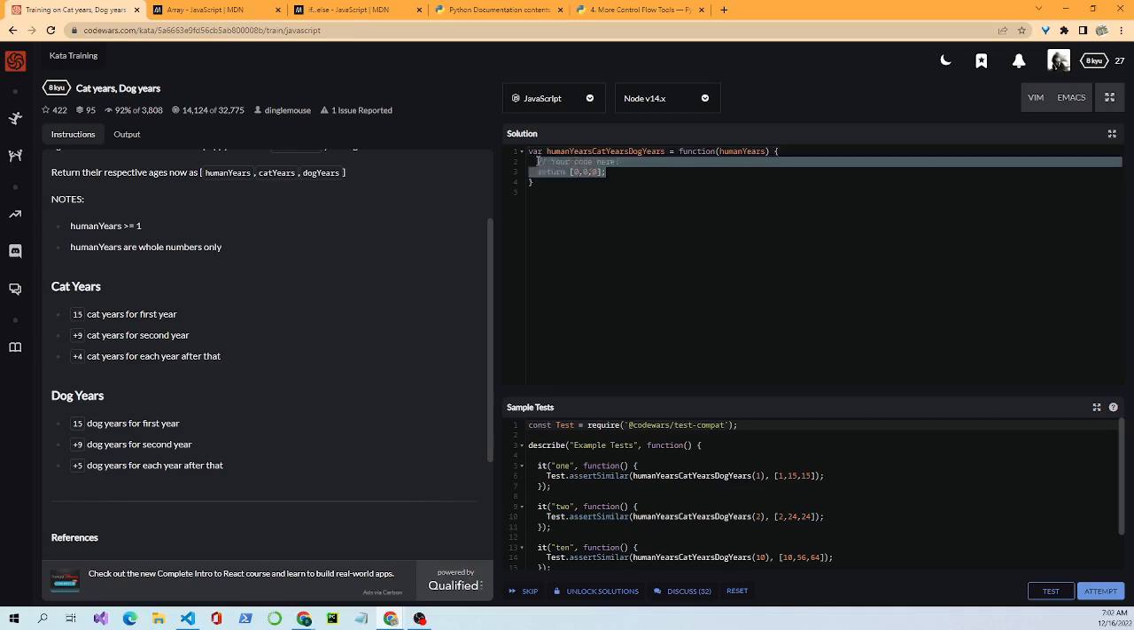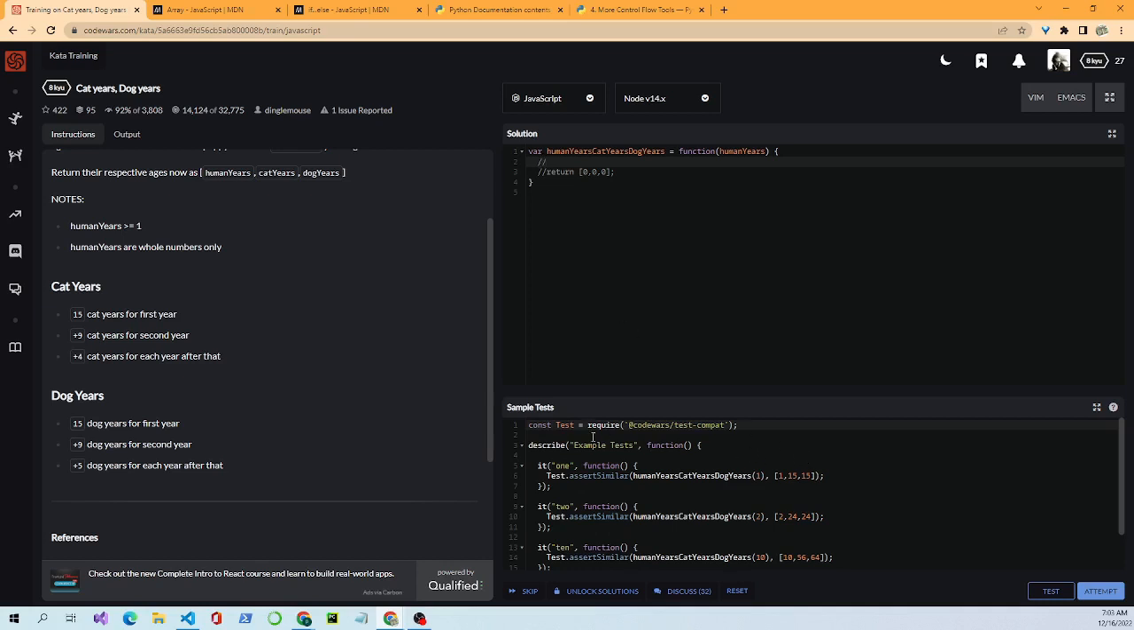First, we'll get rid of this. We're not going to need it. Block out that return because we will need a return statement. So what we want to do is walk through the prep method. We know the parameter we're taking in is human years, and it's an integer. We want to return an array with human years, cat years, and dog years in the array.